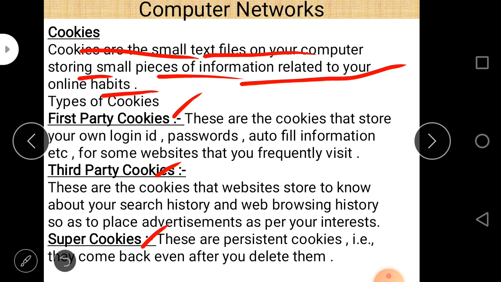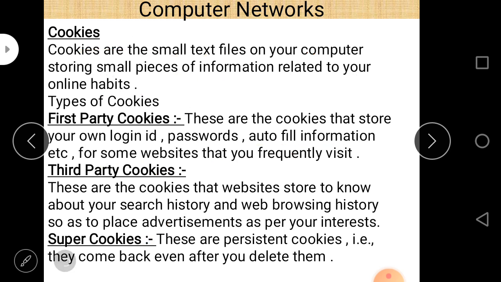We can write the types of cookies as first party cookies and third party cookies. First party cookies are the cookies that store your own login ID, password, autofill information, etc. from websites that you frequently visit. So first of all, what are cookies? Cookies are basically small text files in our computer systems.